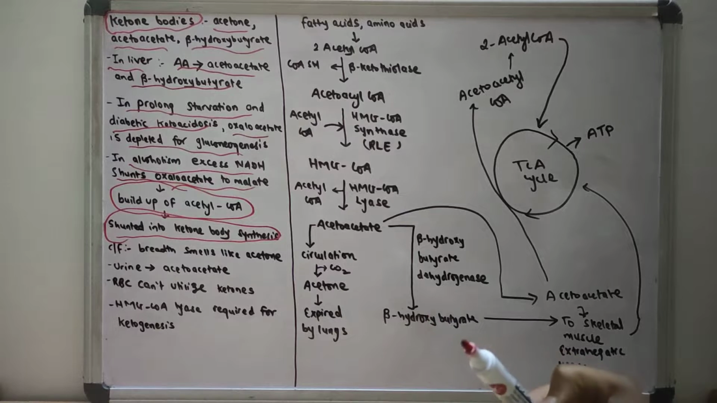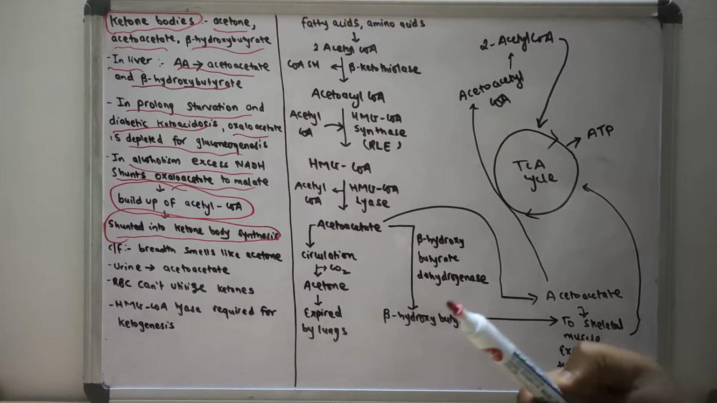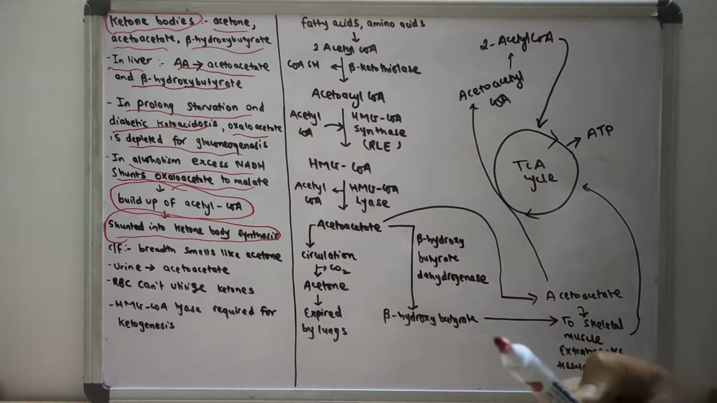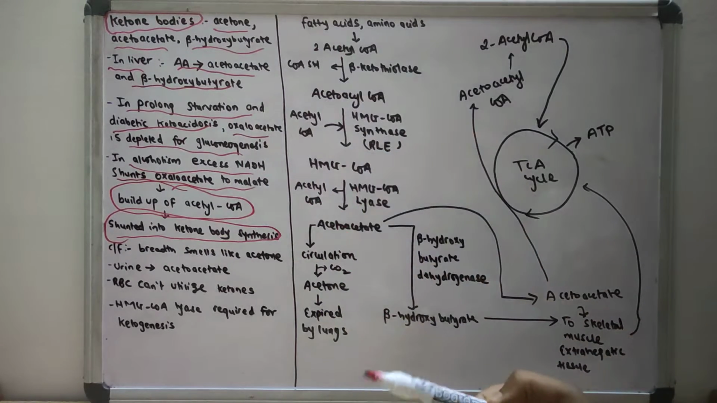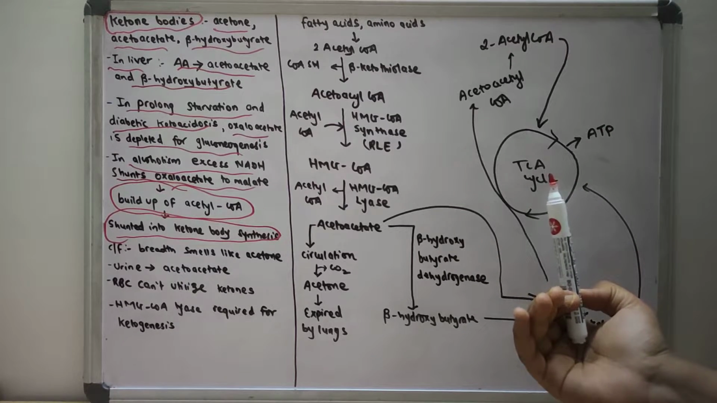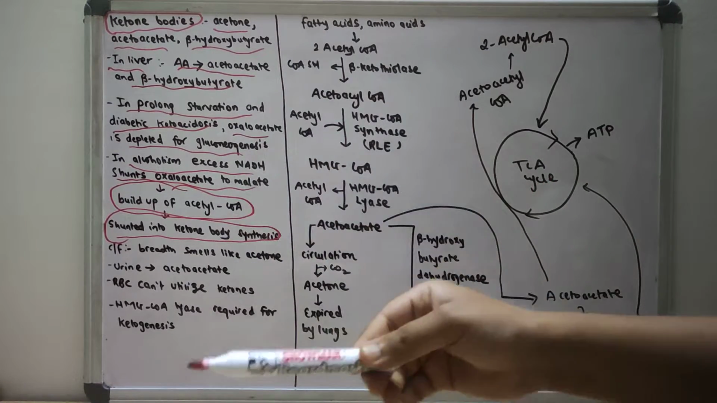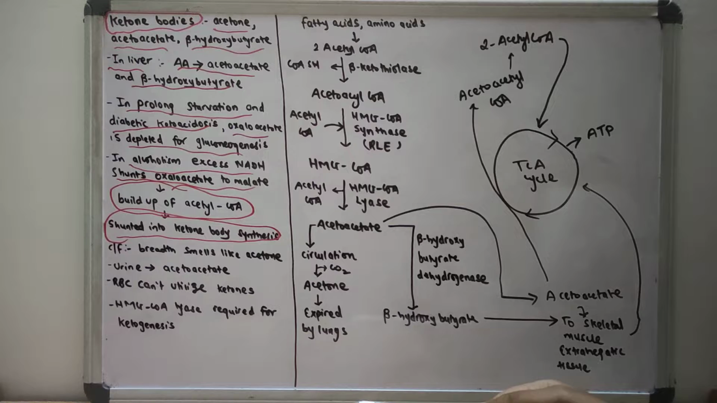So when there is alcoholism, due to the excess alcohol consumption, there will be excess NADH, which shunts oxaloacetate to malate. So it will build up the acetyl coenzyme A, and this acetyl coenzyme A, instead of going to the TCA cycle, will be shunted into ketone body synthesis.